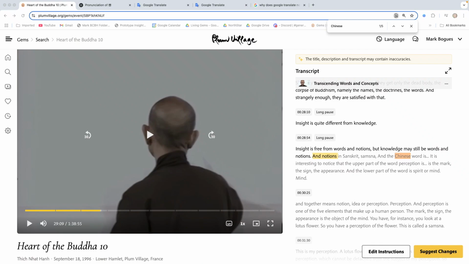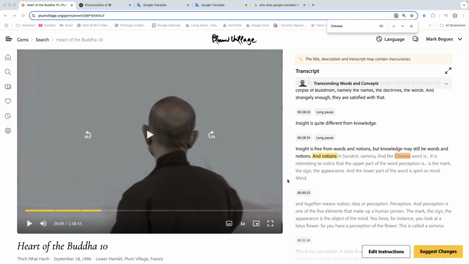Dear friends, this is a little opportunity for us to look at an example where Thay writes on the board in graphical Chinese and how he then pronounces that word. In what language would we say he pronounces that word? So here it's common for the Chinese characters to be read aloud in Sino-Vietnamese, which is a traditional way of pronouncing Chinese characters that reflects how they were historically integrated into Vietnamese language and culture.